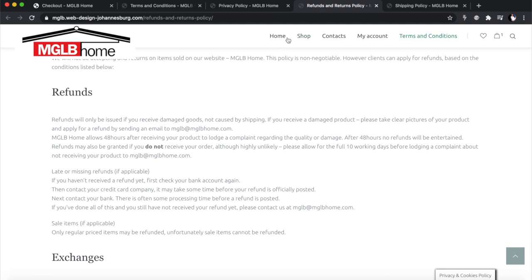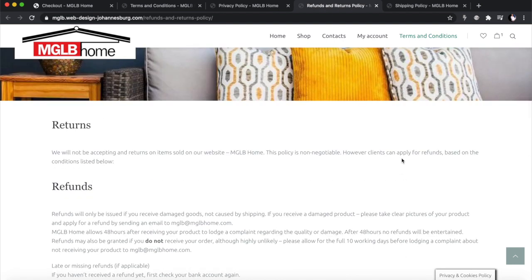People will come to your online store, and some of them will specifically look for a refunds policy because they want to know what happens in the store. If I buy things, can I get refunds? And don't be afraid to give refunds, okay? So many people think, oh my gosh, I can't give refunds, I'm going to lose money.